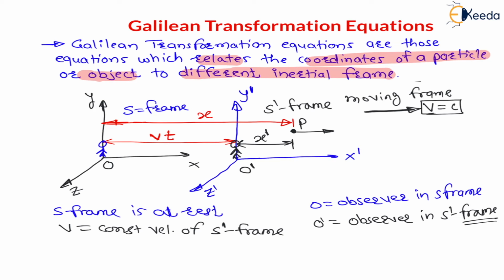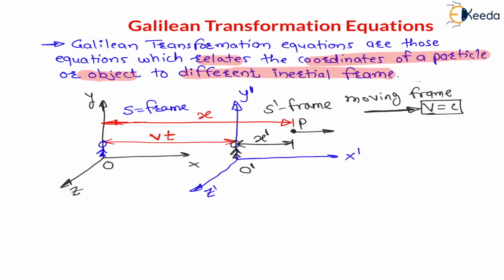So let us find. Now my dear students, always remember this O, S, X, Y, Z are used for rest frame, and dash is used for moving frame. And in each and every lecture in this relativity topic, always these both frames will come. That's why here only clear this point. If dash is used, it is for moving frame with constant velocity, and if dash is not used, it is a rest frame. Always in this topic, right? I hope you are understanding.